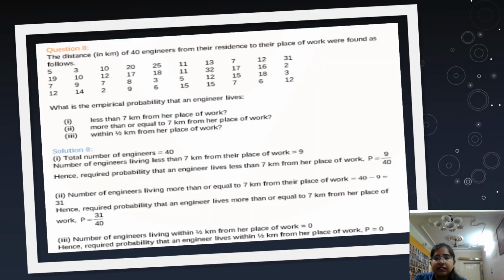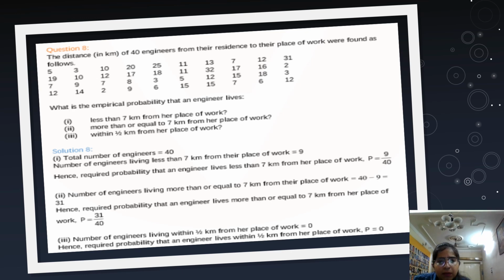Okay. Next, the distance in kilometers of 40 engineers from their residence to their place of work was found as follows. Distance of 40 engineers is given to you from the residence to their place of work. Like for the first employee 5 kilometers, second employee 3, then 10, like this.